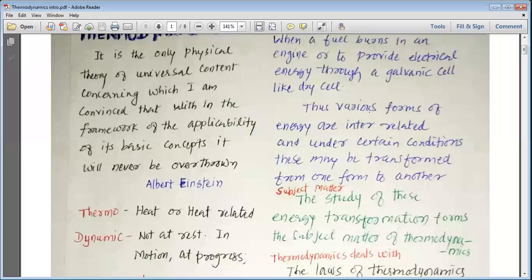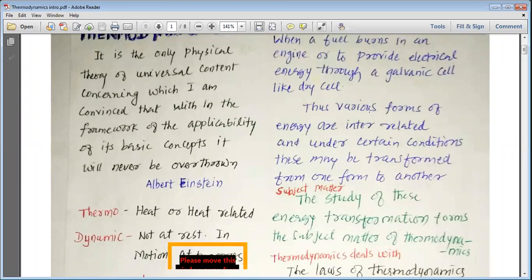Here, Albert Einstein tries to tell us that everything in this universe has got its own applicability. Whatever is present in the universe has got its own rules, its own laws.